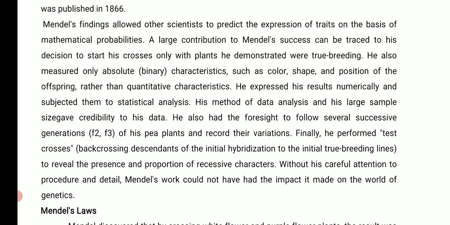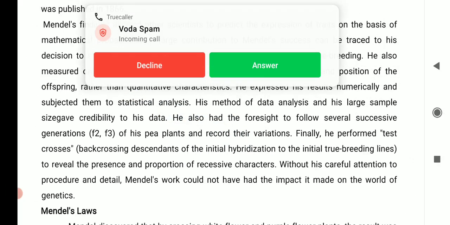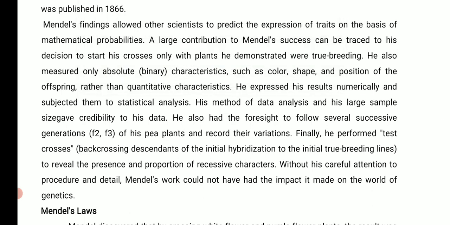He measured something that he is sure of: either the height, the color or the shape of the seed. These sure characteristics only he measured, such as color, shape and position, rather than quantitative characteristics. Remember, we had done qualitative and quantitative last year. Quantitative you have to count, but he didn't have to count the genes.